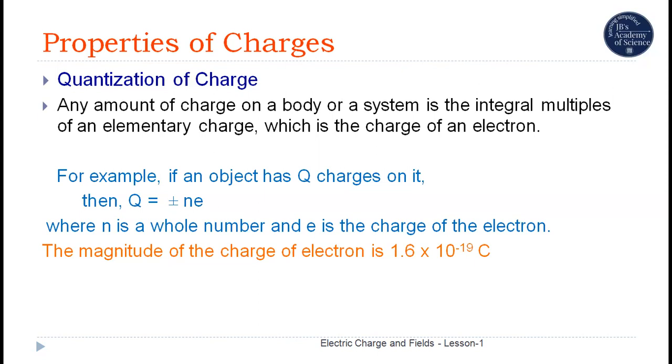So this quantization says that we cannot express charge as a fraction of the charge of an electron. For example, q can be ne, where n can be any number, 2, 3, 4, etc. But it cannot be half, 3 by 2, 5 by 2, etc. It cannot be a fraction of electronic charge. That is quantization of charge.